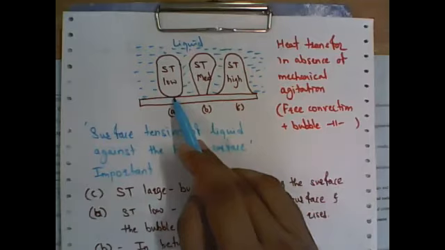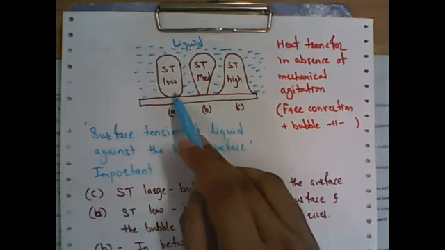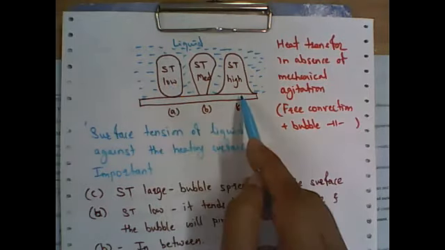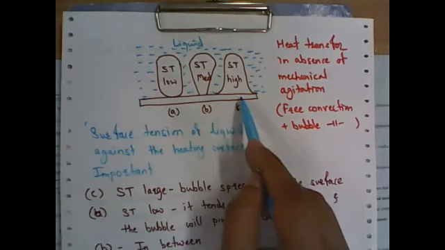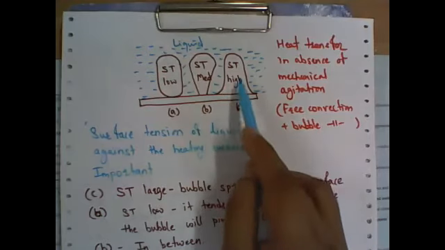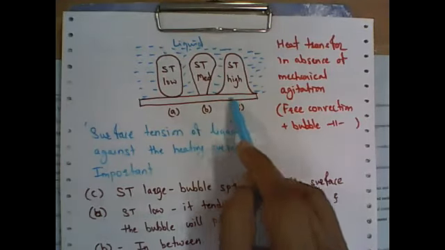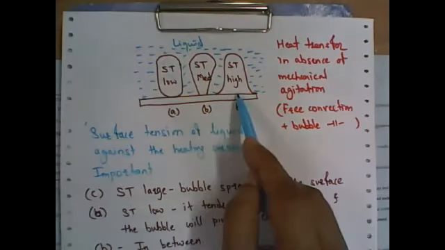Now in the case of A, the contact area is very small, so this bubble can disengage very quickly as compared to B and C. In case B, the area acquired is less as compared to C, but more as compared to A, and disengagement of the bubble is between the A and C conditions. In case C, when the surface tension is high, more area is acquired as compared to A and B, so disengagement of the bubble is difficult.